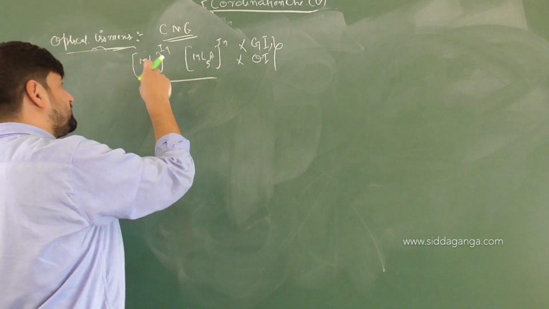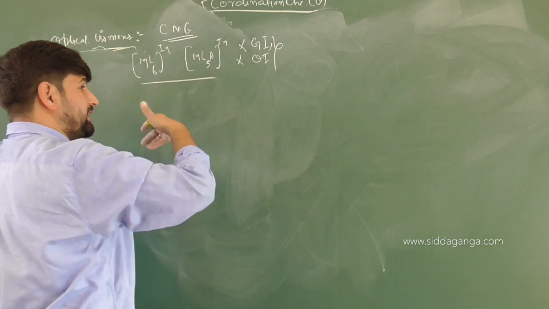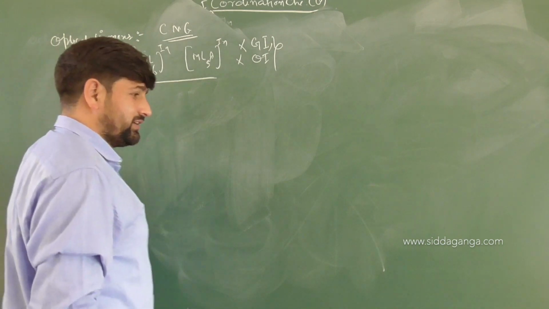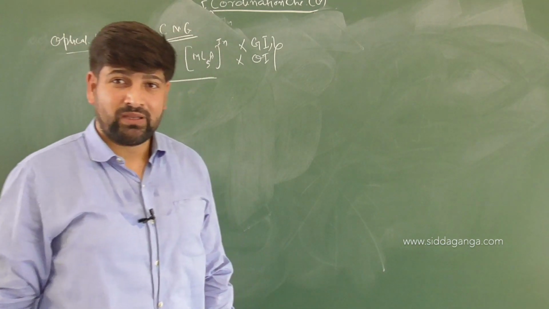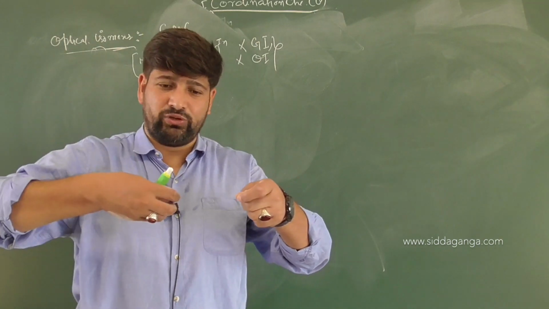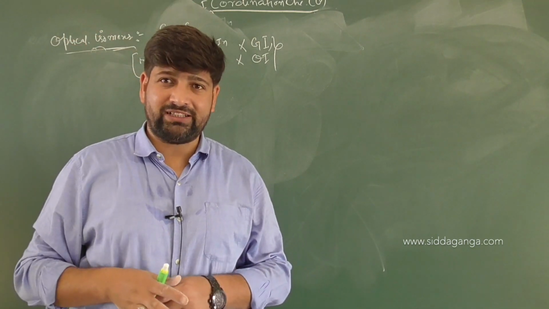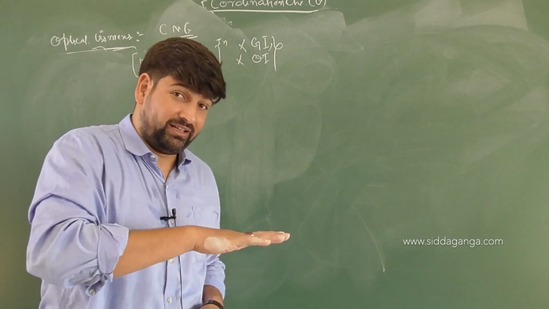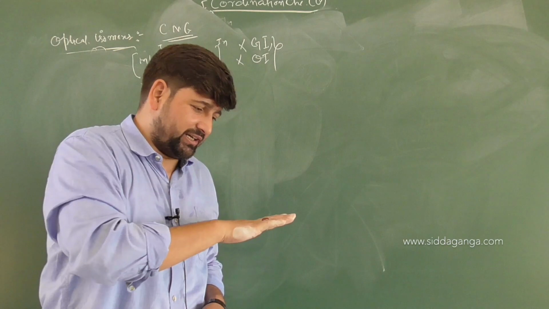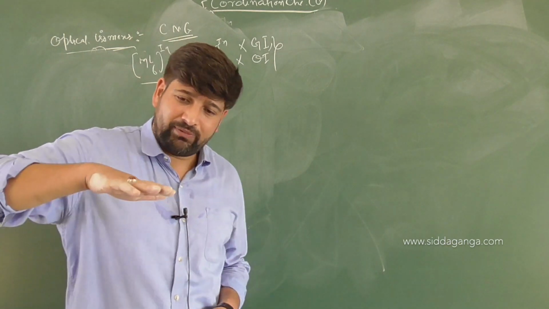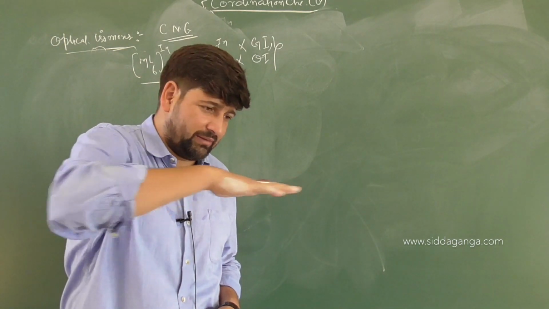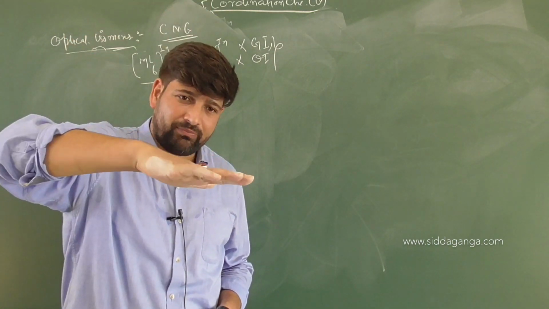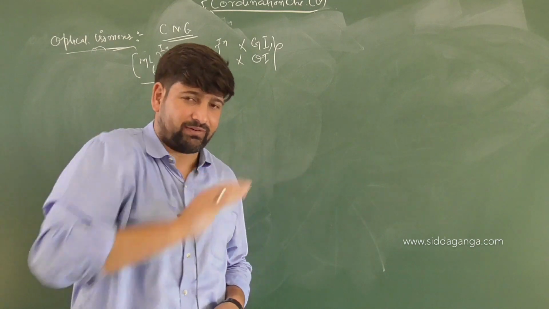Because when you look at ML6, you can break it into 2 equal parts. There will be a definite plane of symmetry available to the molecule, wherein you can divide it into 2 equal parts. Correct or not? Because when you look at the octahedral structure, you have a ligand here, 2 here, 3 here, 4 here, 1 above the plane, 1 below the plane. So if you cut this way, you are cutting the plane which has 4 ligands in it. When you cut it in this way, half of the ligands are above and half are below.